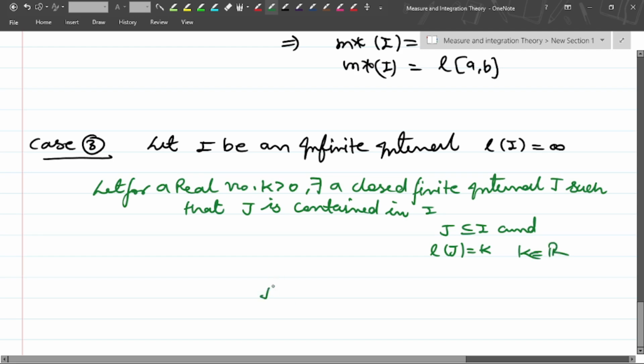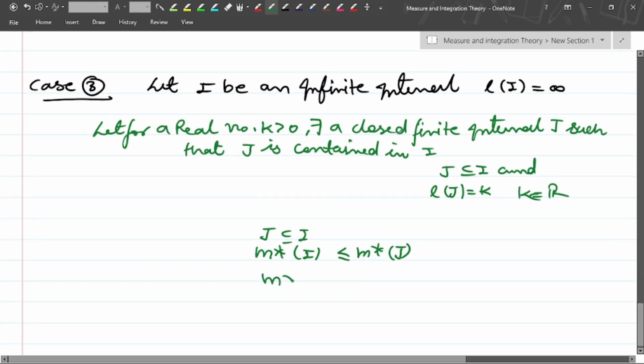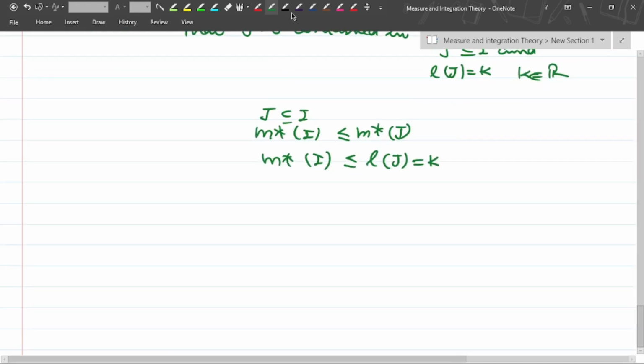Now J is contained in I, which means the outer measure of J is less than or equal to the outer measure of I. Now we can see the outer measure of I is at least the length of J, which is nothing but k.